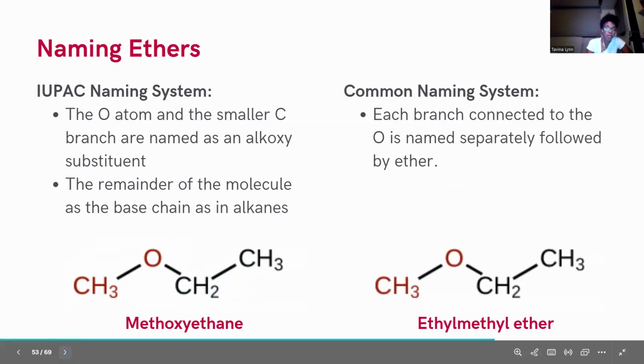The same molecule, if we named it according to the common naming system, every branch connected to the oxygen is named separately. This branch over here is a methyl. This branch over here is an ethyl. So we go in alphabetical order, ethyl, methyl, and then we put ether at the end. All right, see you in the next one.